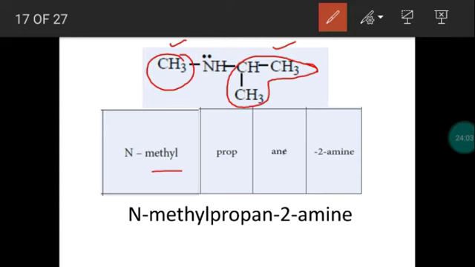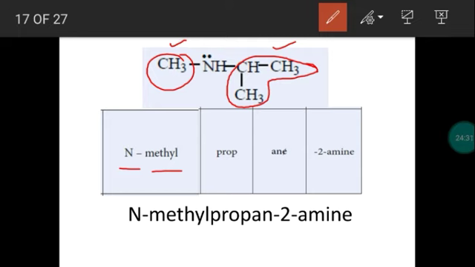In the secondary amine, the simpler group is assumed as a substituent. Now the substituent methyl group is bonded with a nitrogen, not carbon. If it is attached with a parent chain carbon, we can give the position, such as 1 or 2 or 3, whatever it may be. But here, the substituent methyl is bonded with the functional group nitrogen, so we use the position of the substituent as capital N.